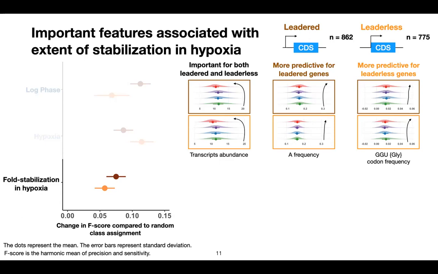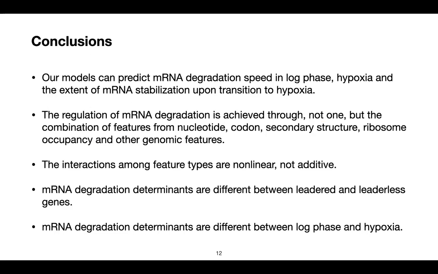So overall, our results suggest that we can develop machine learning models using the messenger RNA features to predict the messenger RNA degradation rate in log phase and hypoxia. We could also use those features to predict the extent of messenger RNA stabilization upon transition to hypoxia.